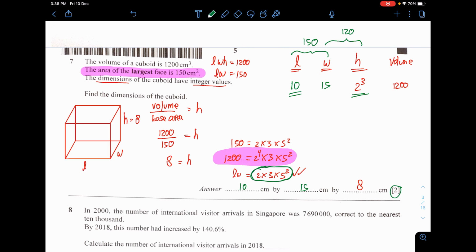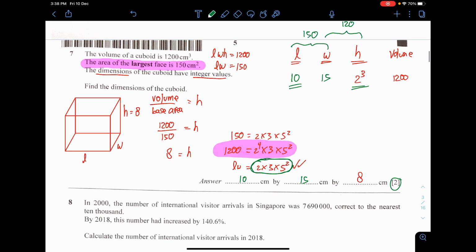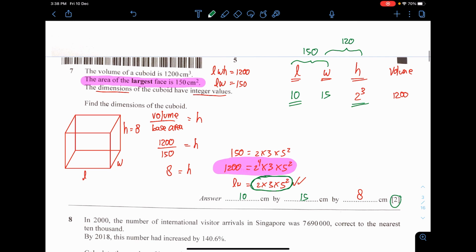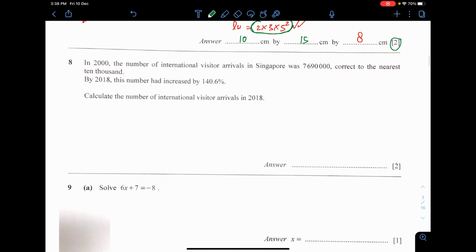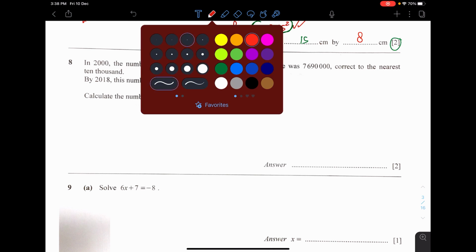This question for 2 marks is kind of unfair. I think it's very difficult to get the 2 marks with this extra effort. So I think for this question, if you didn't solve it correctly, it's quite okay. It requires quite a lot of effort for 2 marks only.